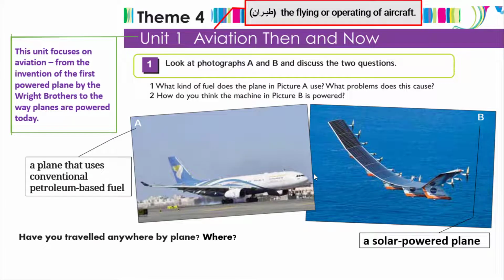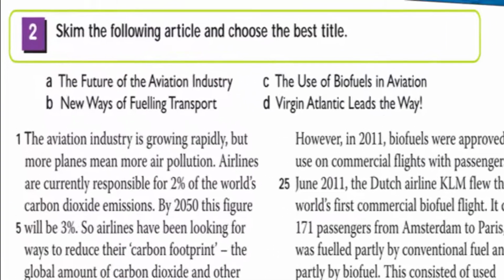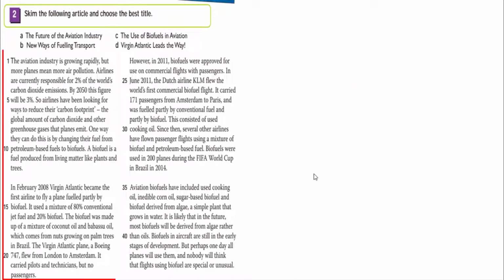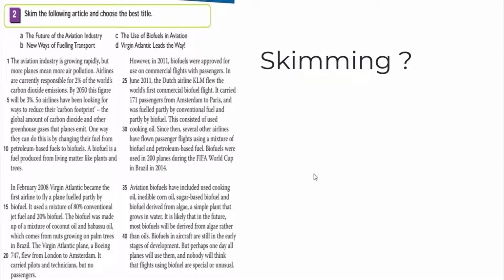I guess so. So now let's move to different activities. In activity number 2, we have a text and we have 4 titles. You need to skim the following article and choose the best title. And we have studied this in theme 1 and theme 2, how to skim a text. We need to read the topic sentences of each paragraph and try to guess what each paragraph talks about. So the best answer is C.